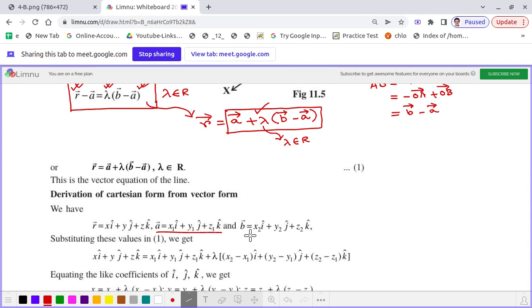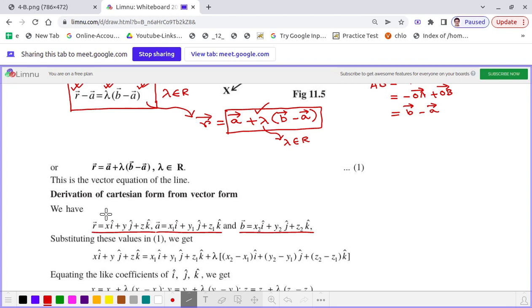In a similar manner, the point B has a position vector B vector, and its Cartesian coordinates are x2, y2, z2. So we can write the vector B is equal to x2 i cap plus y2 j cap plus z2 k cap. Now R is an arbitrary point, so its component form is x i cap plus y j cap plus z k cap.